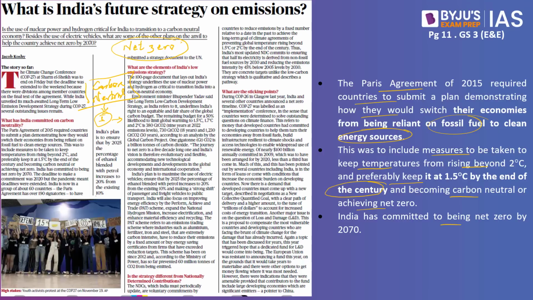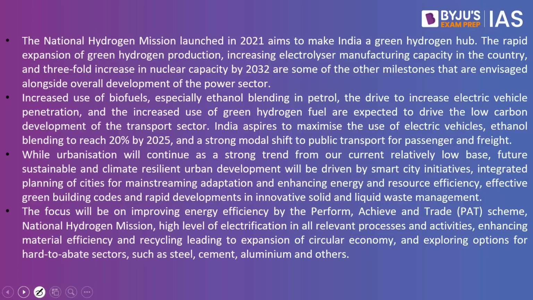India has committed to being net zero by the year 2070. As part of this initiative, what India has come up with is called the long-term low emission development strategy. So this article here is primarily focusing on this long-term low emission developmental strategy.